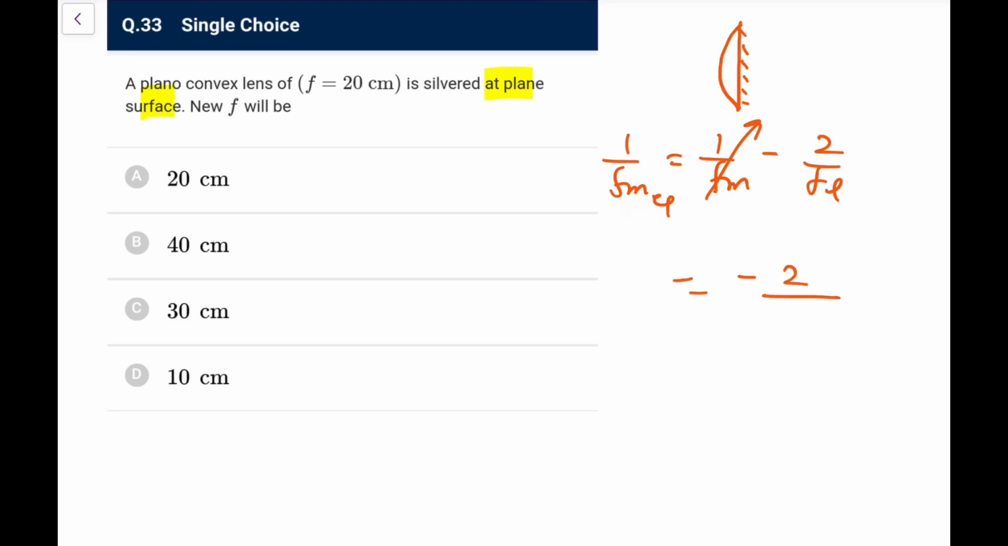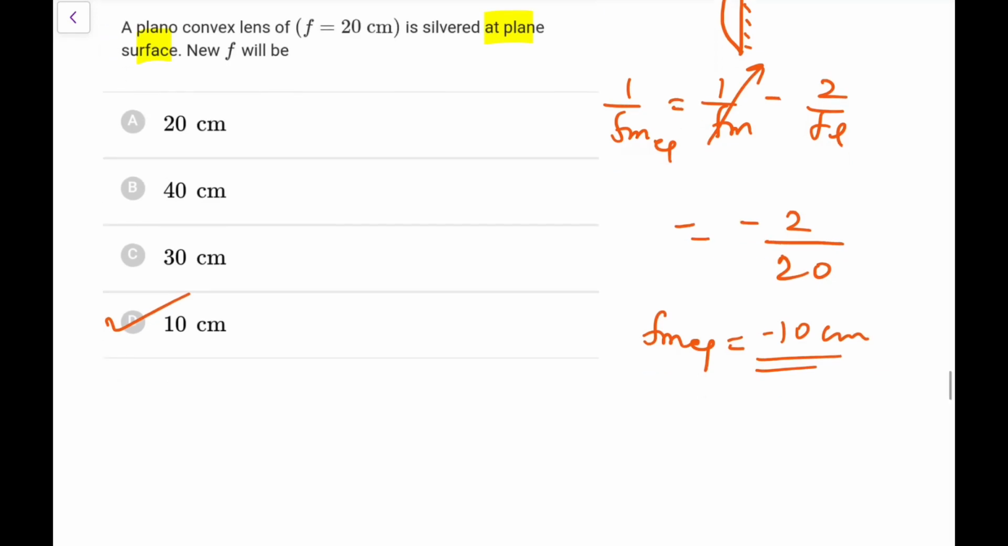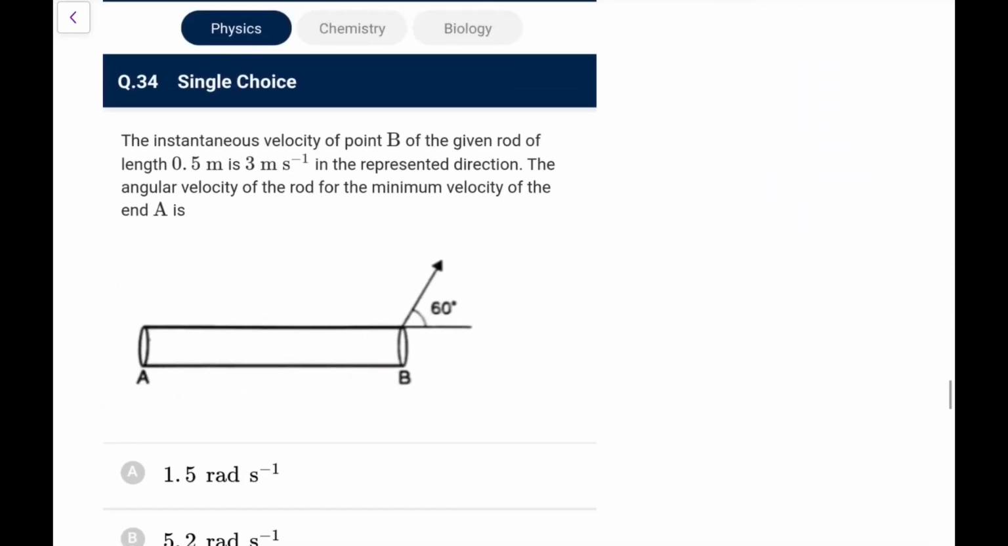So minus 2 by FL, that is minus 2 by 20. So F equivalent of the mirror comes out as minus 2 by 20, that means it will be coming out as 10 centimeters, that is minus 10 you can write. So magnitude will be 10 centimeters. I don't know what the NTA has done, how they have calculated 30, what F they have assumed. I have taken it to be the focal length of the equivalent mirror, that is the more appropriate choice. So I am sticking with my option, I don't go with what NTA has given.